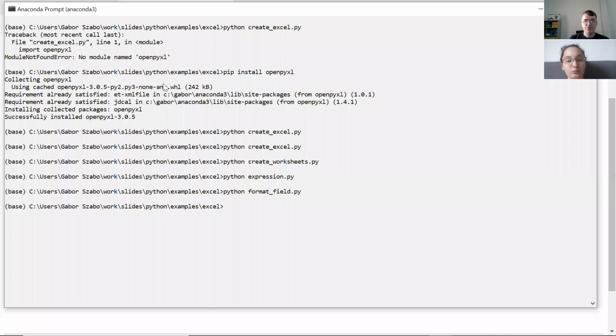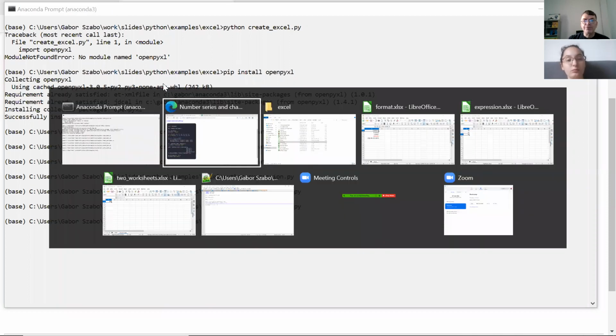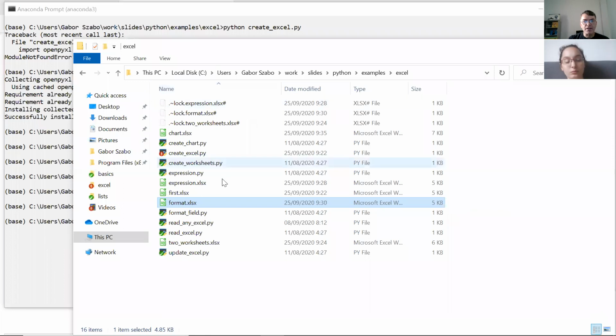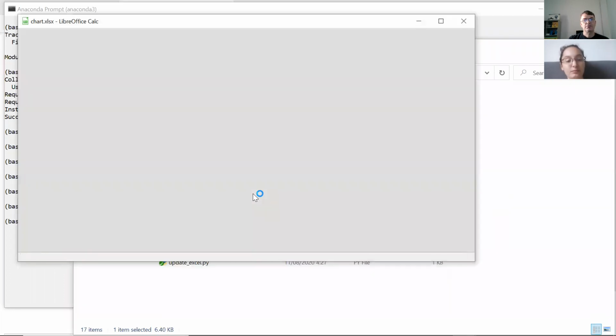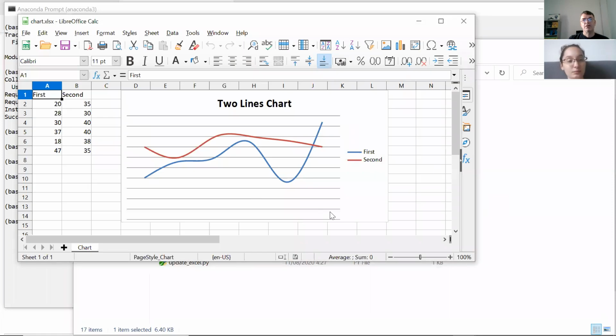And if we try to run this, so Python create chart. It takes a couple of milliseconds, and now we have a chart. Okay, so the numbers are there. This is all Excel, so we only created the stuff. So now you can send it to someone. Okay, beautiful graphs.